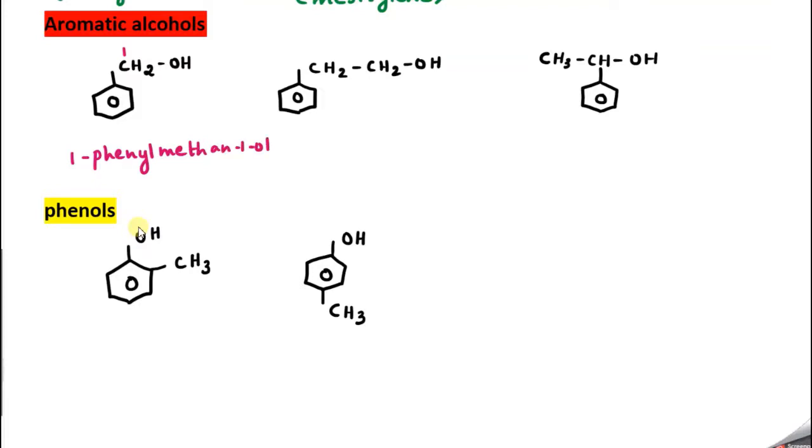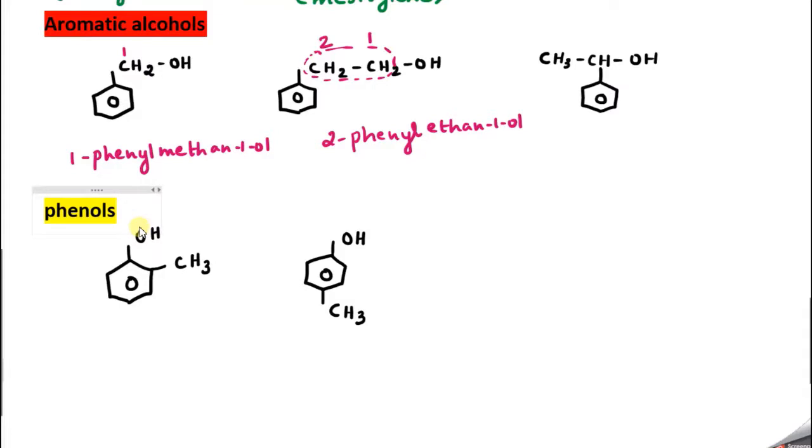Substituent at first position, so 1-phenyl. Word root has only one carbon atom, so we use the term meth, connected through single bond, an, methane. At first position OH is there, so methane-1-ol. So 1-phenyl methanol, that is also correct. Now coming to this one, this is my principal chain. Now name it. Here this is 1, this is 2. So what is the name of this compound? 2-phenyl ethane-1-ol, or 2-phenyl ethanol, that is the IUPAC name of this compound.